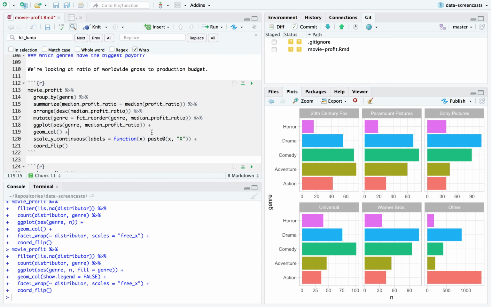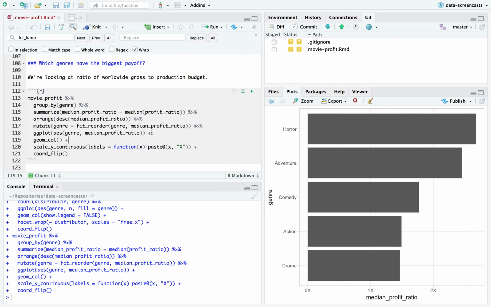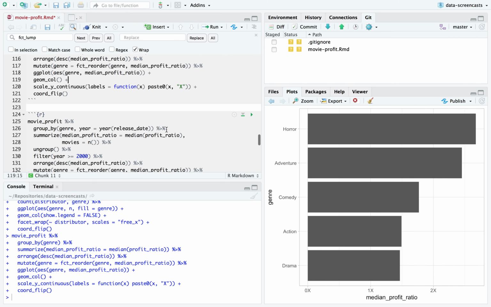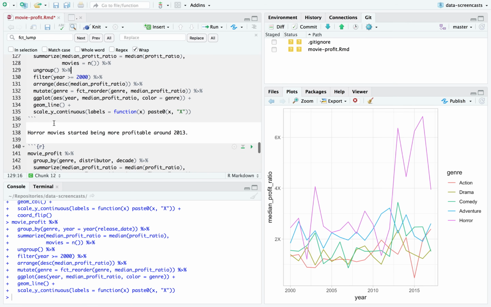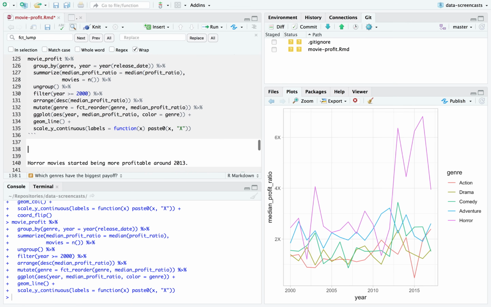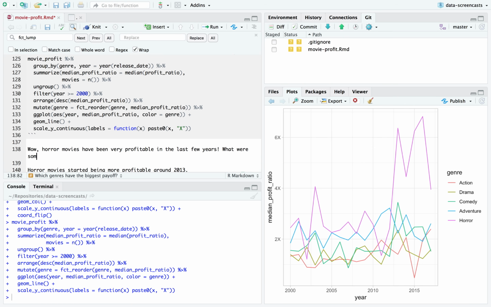Now I'm going to move back to the questions about payout. So horror, on median, has the biggest payout, especially in the last couple of years. Again, we can't divide this down by distributor. I'm going to return to the question of what were the highest money making. This is actually a graph I probably should have made first. In a blog post I would probably say, wow, horror movies have been very profitable in the last few years. What were some of those profitable horror movies?